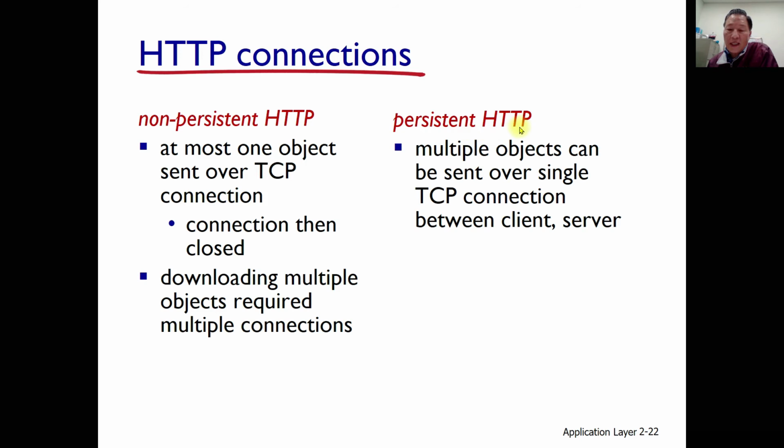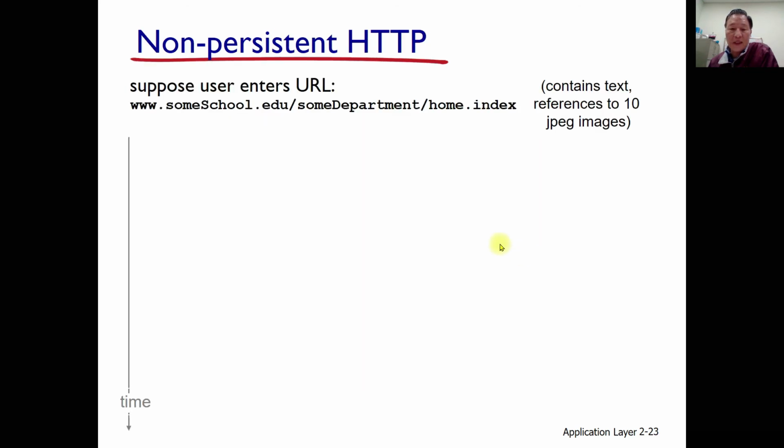In persistent HTTP, a single TCP connection is held and used for multiple objects between client and server. That may be more efficient and effective. Actually, we usually use persistent HTTP, which provides better performance. But anyhow, we need to understand the concept.